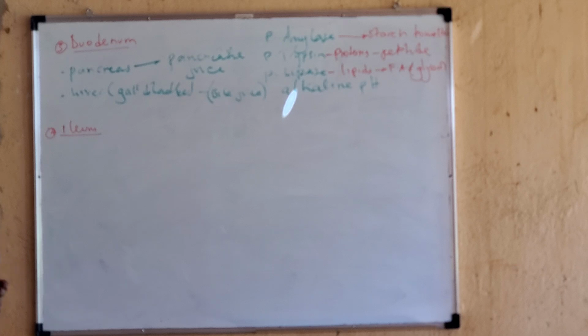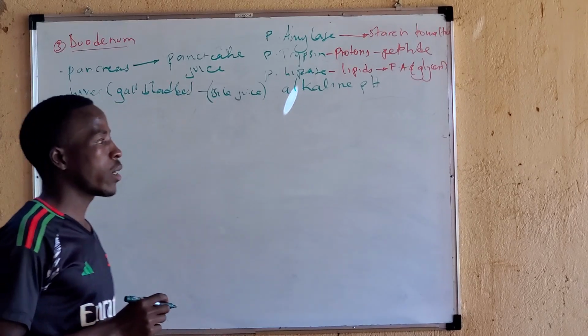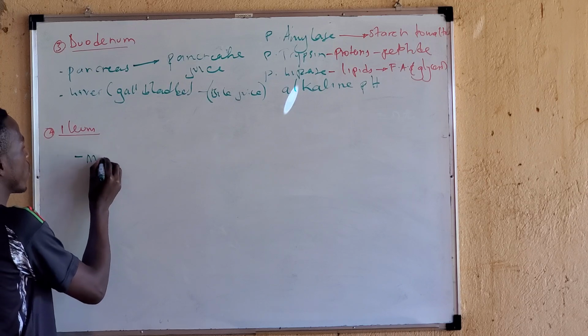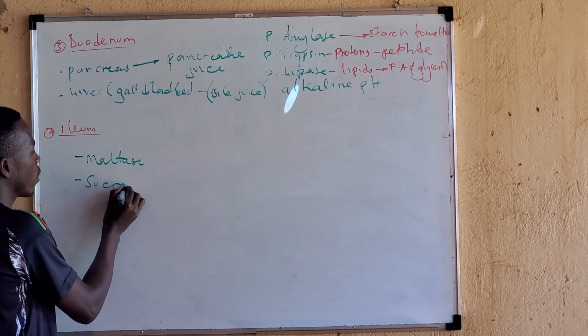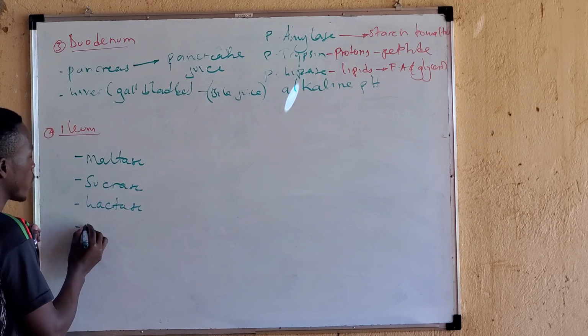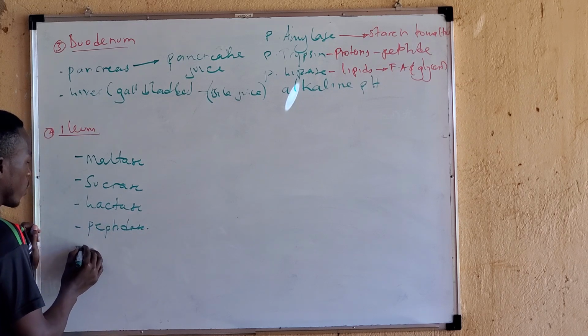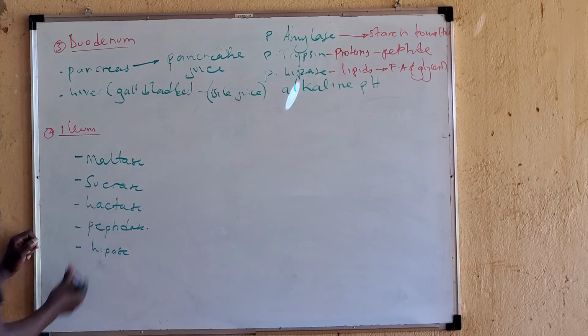Now, pay attention here. In the ileum we shall find a juice called succus entericus juice. Succus entericus what? Juice. Now, succus entericus juice has the following enzymes. One is called maltase. Two is called sucrase. Three is called lactase. Am I clear? Four is called peptidase. Five is called lipase. These are the five ones you find there.